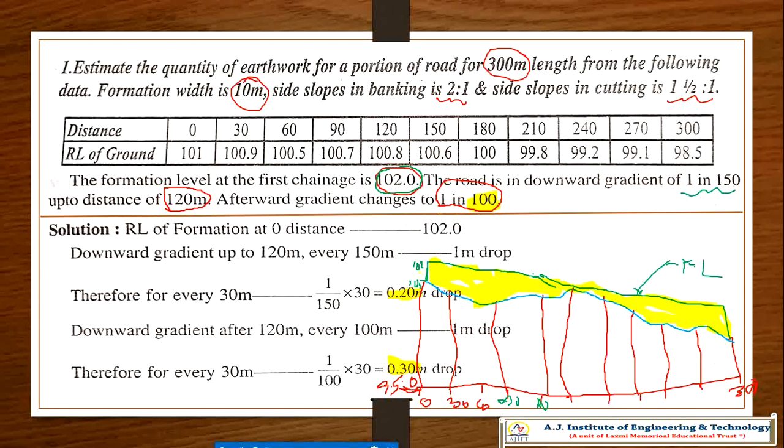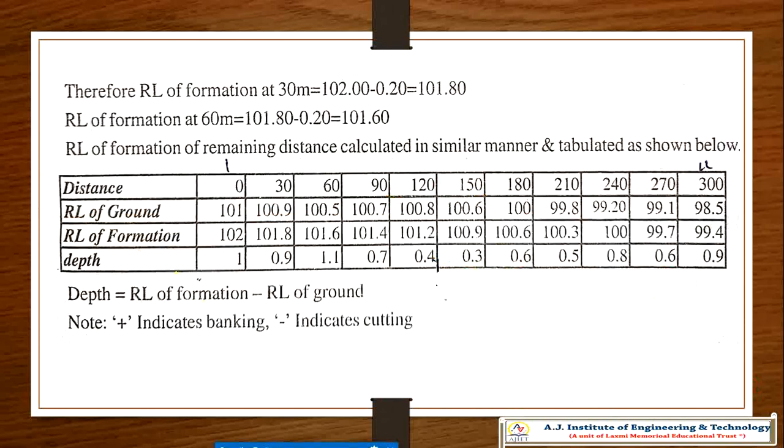This is the formation line, right? The RL of the formation line at every 30 meters is 102 minus 0.20, because it will be a downward gradient, 101.80. In the same way, the RL at 60 will be 101.80 minus 0.2. The remaining are as shown here.